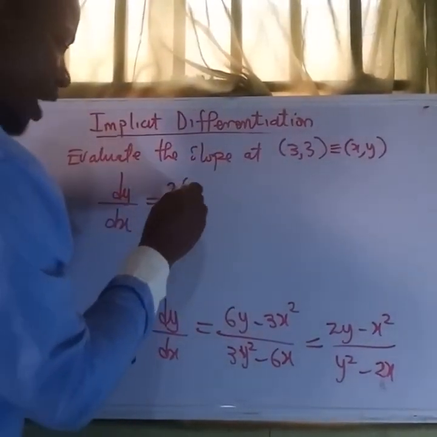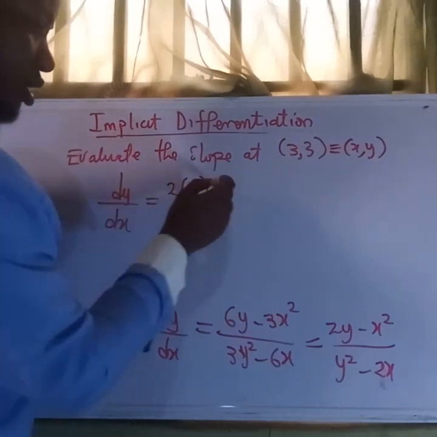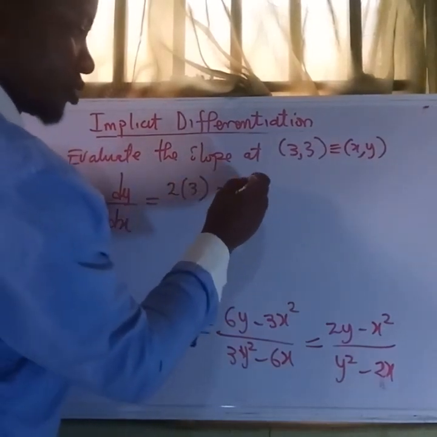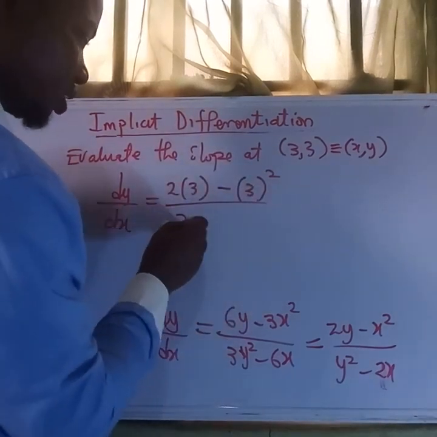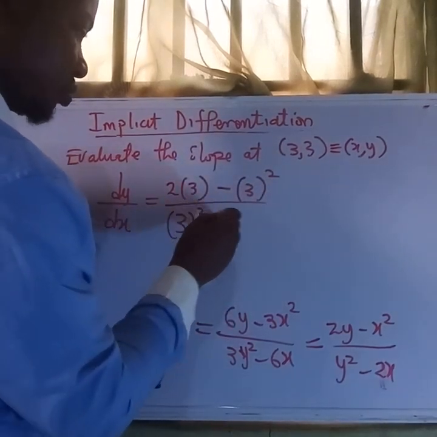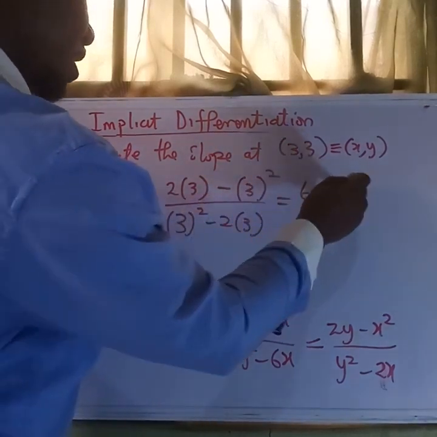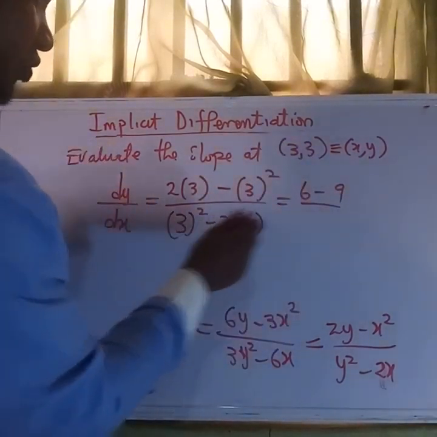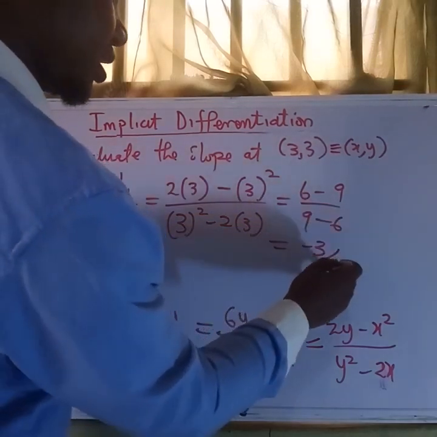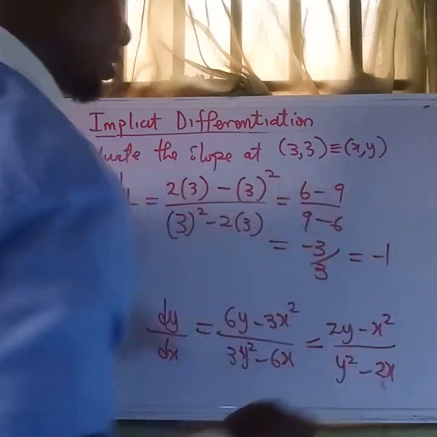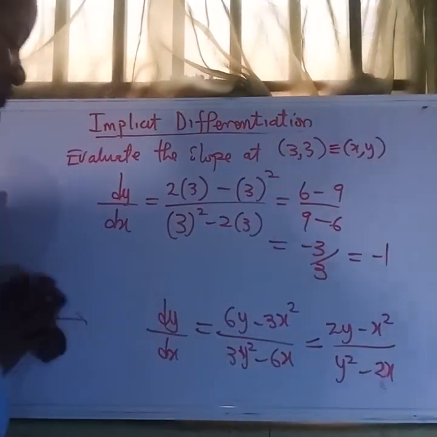Whenever we see y, we put 3. Whenever we see x, we put 3. So this will be 2 into 3 minus 3 squared over 3 squared minus 2 into 3. So this numerator is 6 minus 9, and this is 9 minus 6. So everything here is negative 3 over 3, which is equal to negative 1. So the slope of this function at (3, 3) is negative 1.